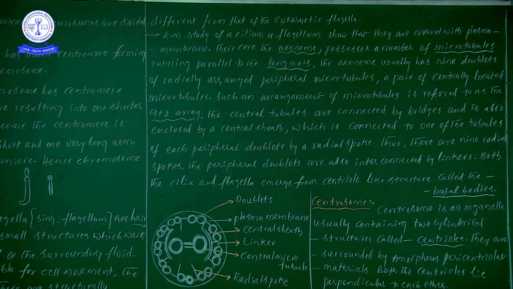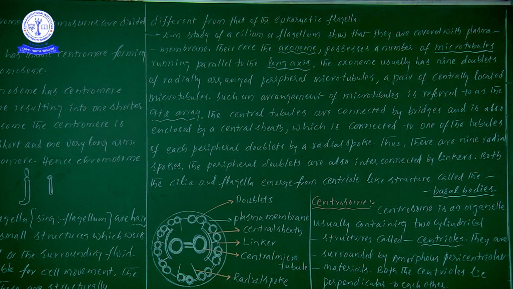So what is the information? EM study. EM study means electron microscopic study. If I write electron microscope in full it occupies a lot of space, that's why. So an EM study of a cilium or flagellum shows that they are covered with plasma membrane. Once you see here, this entire structure is covered by plasma membrane. Their core, the entire structure covered by the plasma membrane, we call the axoneme.